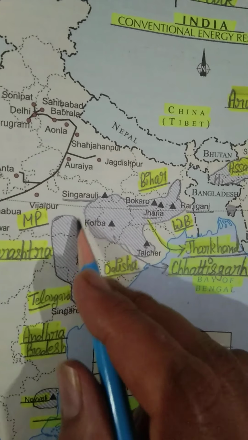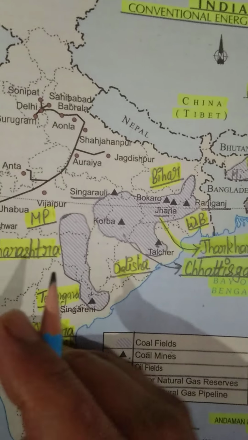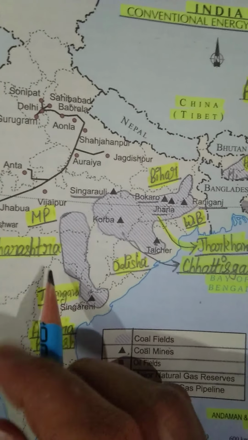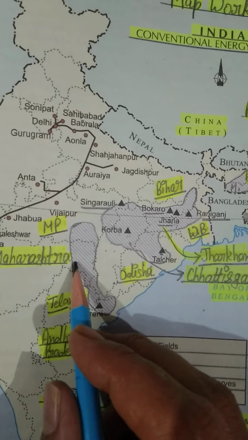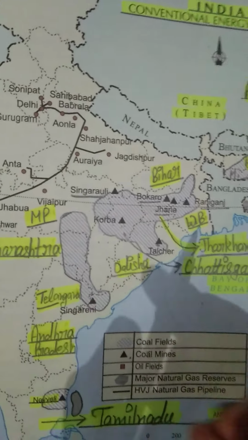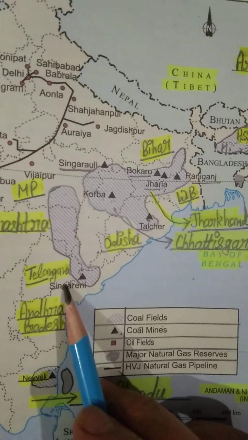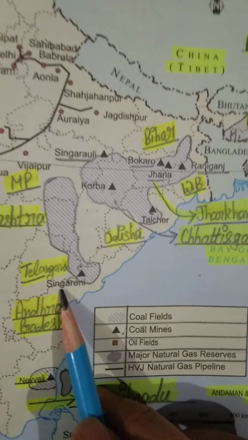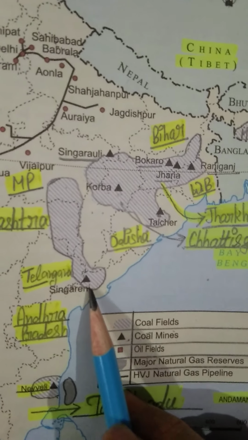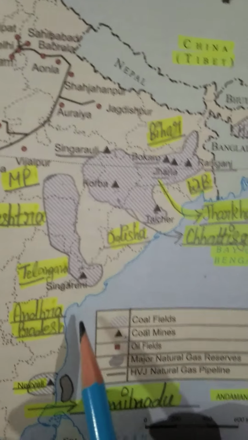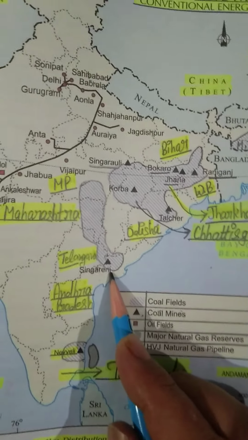So this total area is also another important coal field, and small parts of many states have been included in this coal field. Now see the coal mines. The major coal mine, the name of this coal mine is Singareni coal mine, and this coal mine is located in Andhra Pradesh. Okay students, now